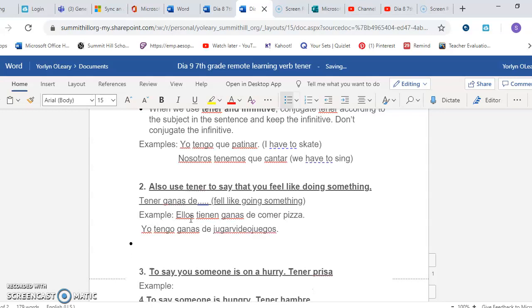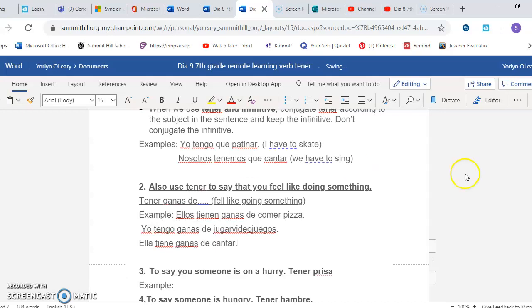Here's another example with ella. Ella, conjugate tener, she feels like, ella tiene ganas de, she feels like singing, cantar.